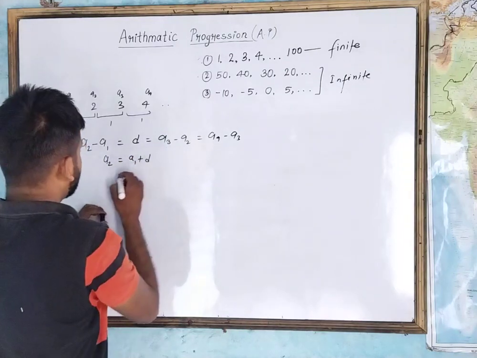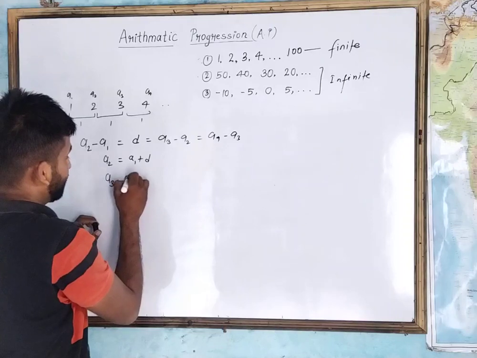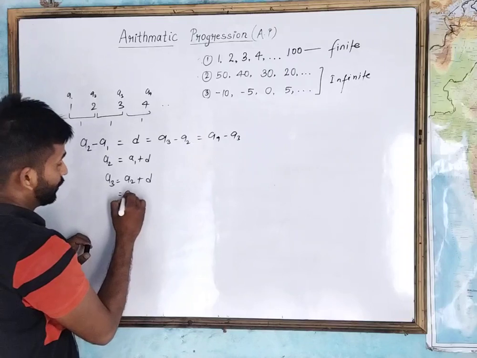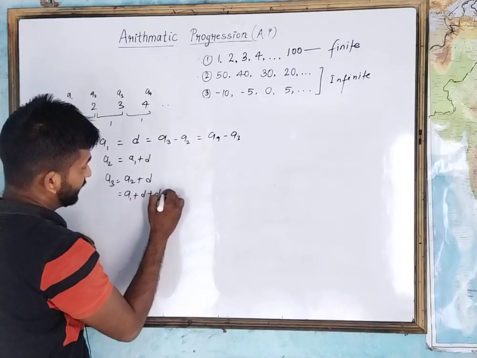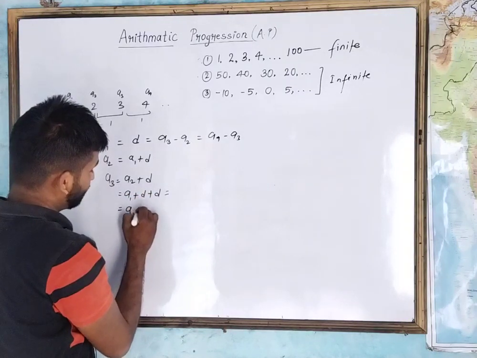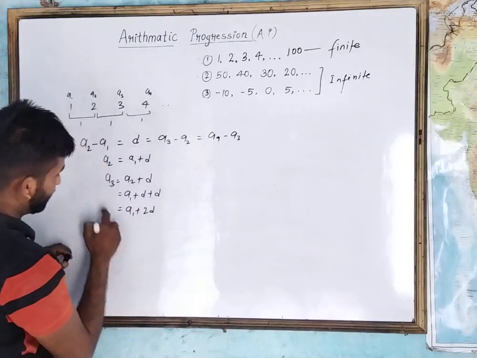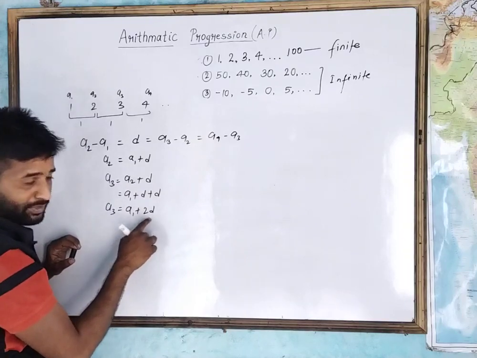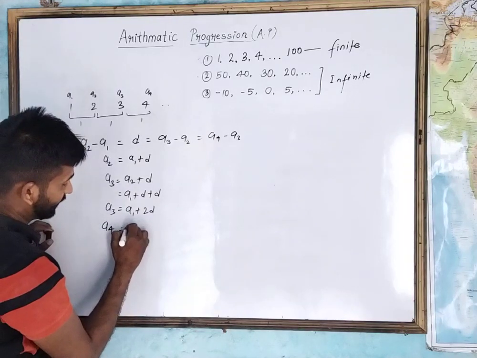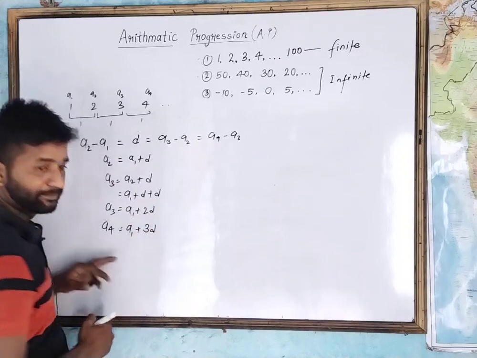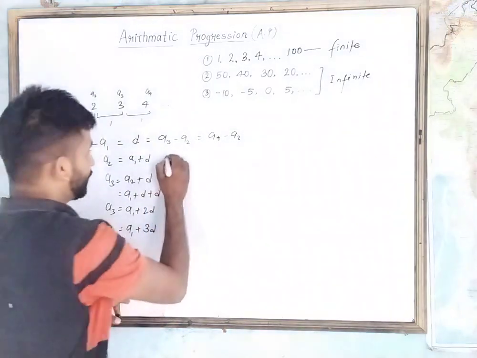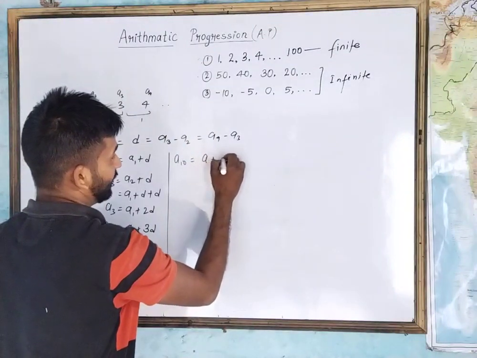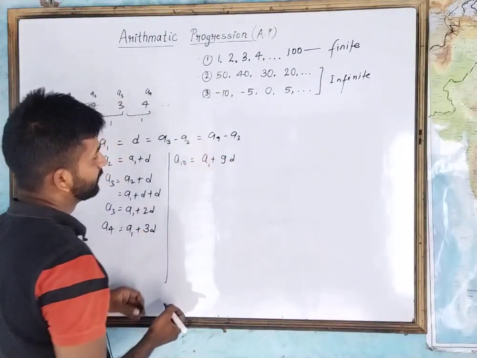From here a3 can be written as a2 plus d, and a2 is a1 plus d, so a3 can be written as a1 plus 2d. Similarly a4 can be written as a1 plus 3d, 3 times d. So if we wish to find a10, then a10 can be written as a1 plus 9d.